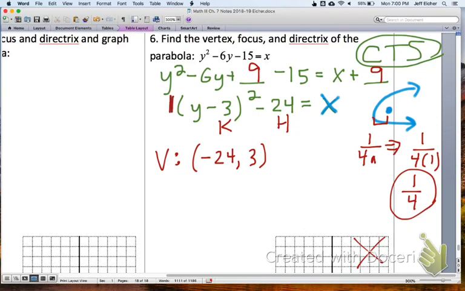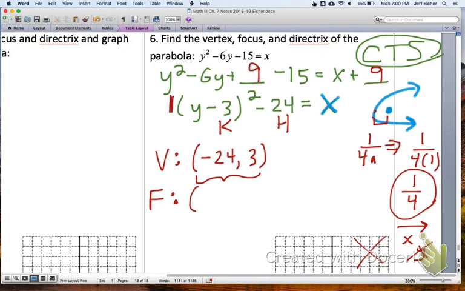So we need to take these coordinates of the vertex and shift it to the right 1/4. If you're shifting to the right 1/4, that's going to change the x-coordinate, not the y-coordinate of the vertex. So the focus is going to shift to the right 1/4.